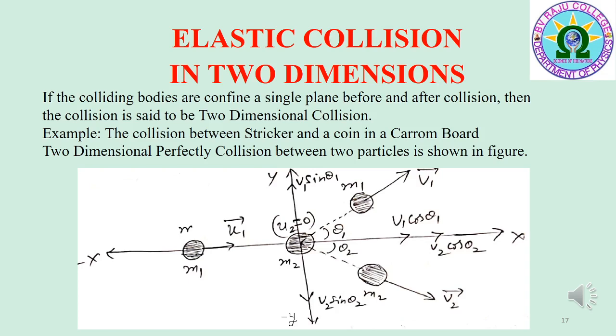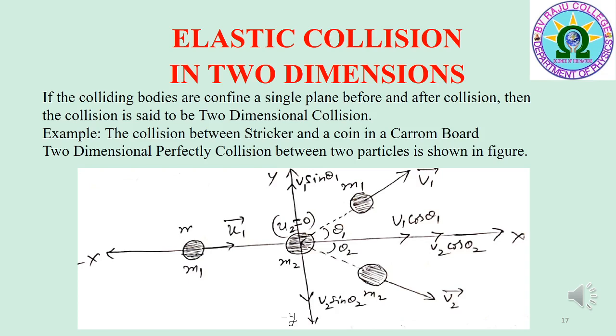Elastic collision, two dimensions. If the colliding bodies are confined to a single plane before and after collision, then the collision is said to be two-dimensional collision. Example: the collision between a striker and a coin in a carom board. In a carom board, initially the coin is at rest. When the moving striker hits the coin, after hitting, the striker and coin travel in different directions.